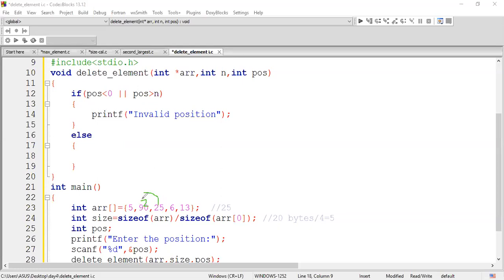Then what should we do? All these elements have to move one step before, isn't it? They have to come one step before. So from where do I start the modification? The data at this particular index position has to be modified. Who has given this position? This position is given with a variable name called POS. So start your iteration from your POS. This POS can be in the second position, or the third position, or the fifth position, depending upon your array. So from that position, bring the remaining elements one step before. This is the logic you're going to use.